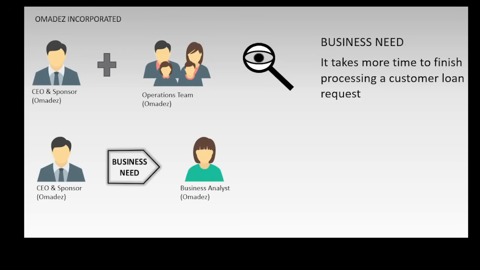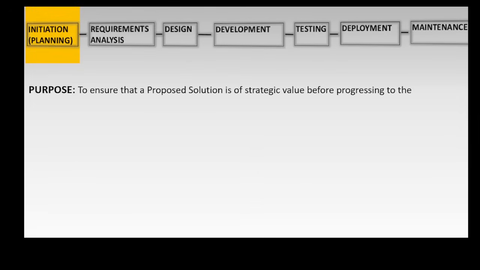So the CEO asked the in-house business analyst, who is also a project manager, to come up with a possible solution to the problem. This triggers the initiation phase. The purpose of the initiation phase is to ensure that the proposed solution is of strategic value before progressing to the next phase.